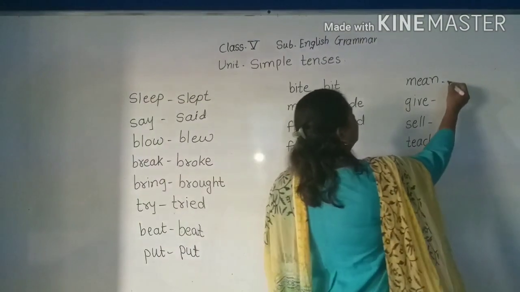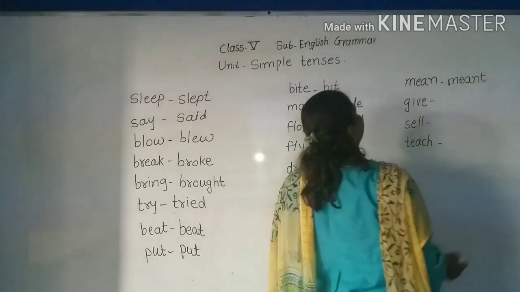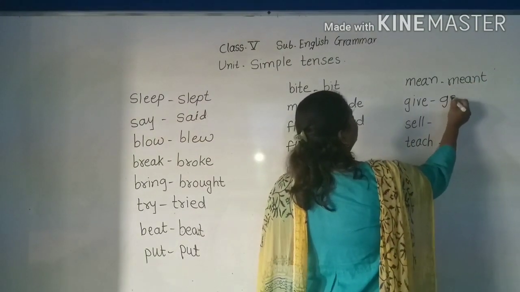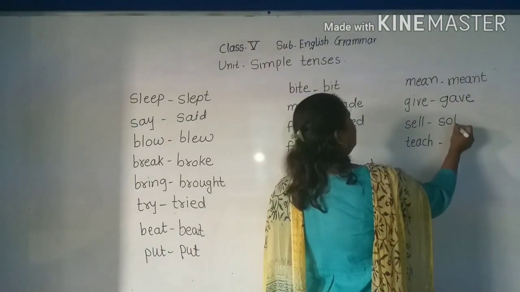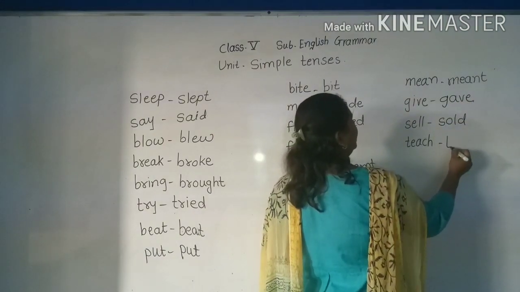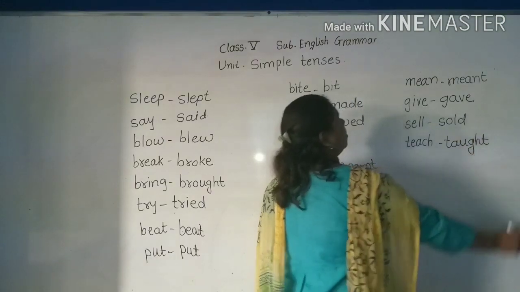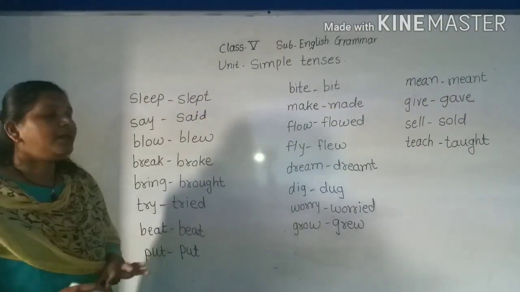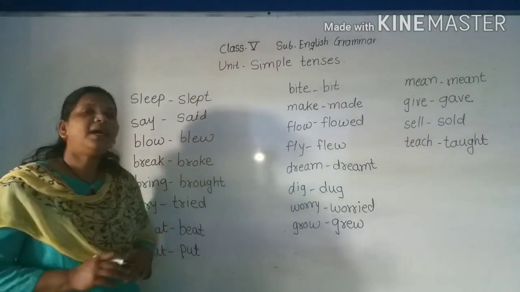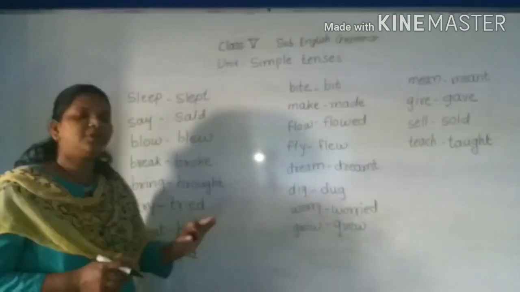Mean, meant. Give, gave. Sell, sold. And teach, taught. Understood? Okay. So I hope that in your grammar book you solve these examples.